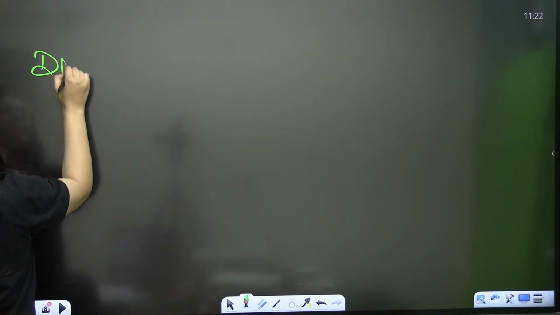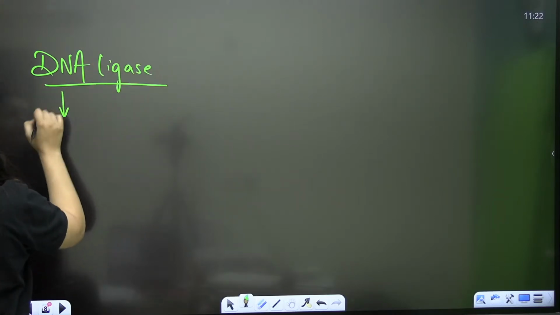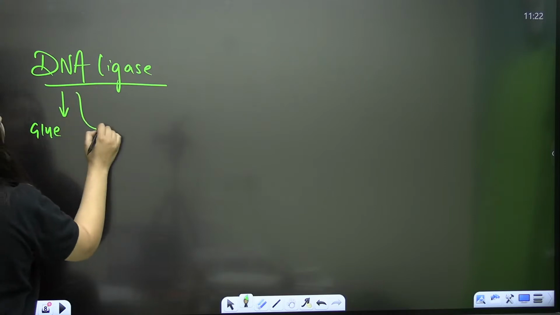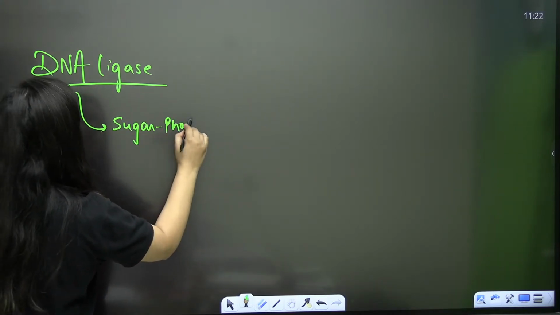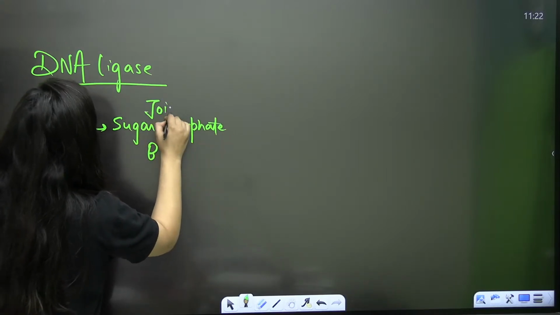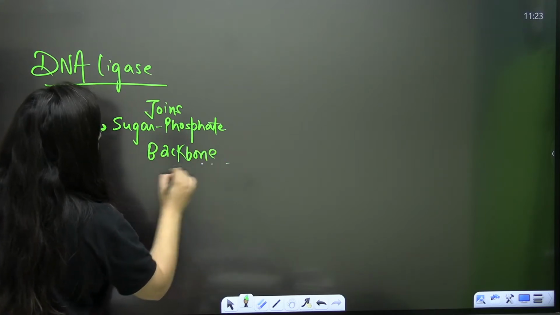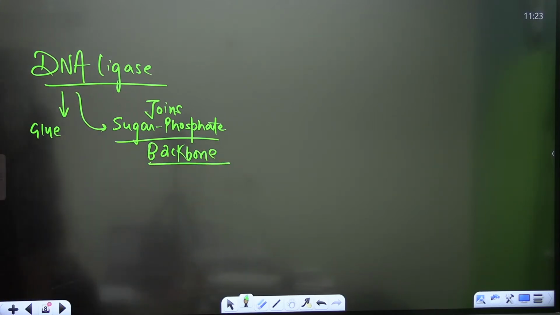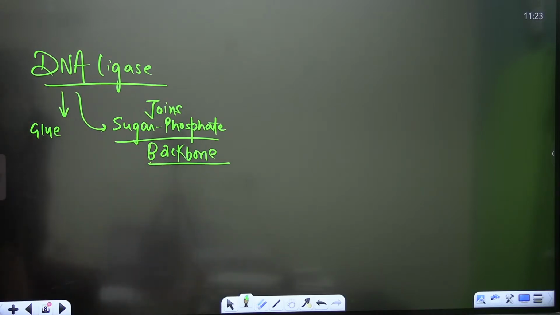So DNA ligase is a kind of glue. It helps in ligating the sugar phosphate backbone. Is that clear?